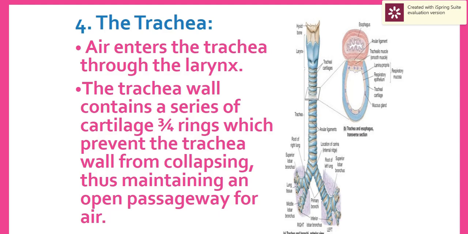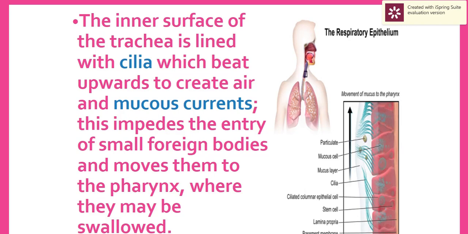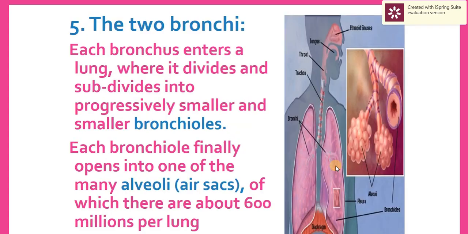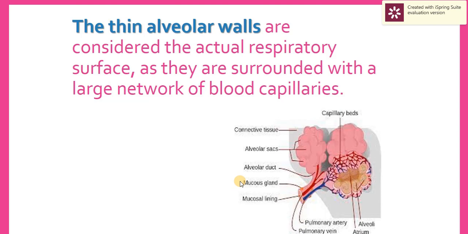It divides at the lower part into two branches, or two bronchi, which are subdivided progressively into smaller bronchioles, and each bronchiole finally opens into the alveoli. So here we have the trachea, two bronchi. Each bronchus is divided into smaller bronchioles until finally we have the alveoli.